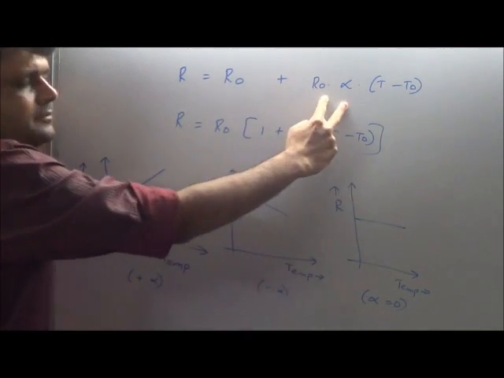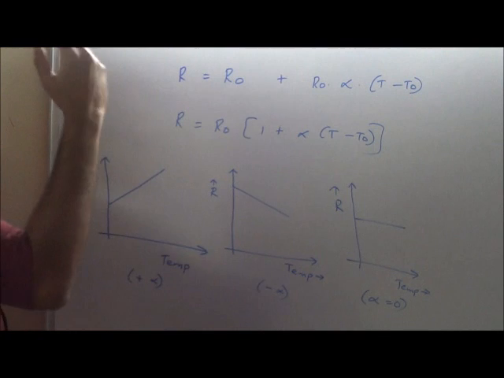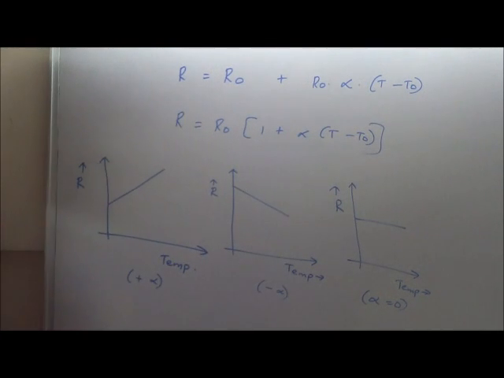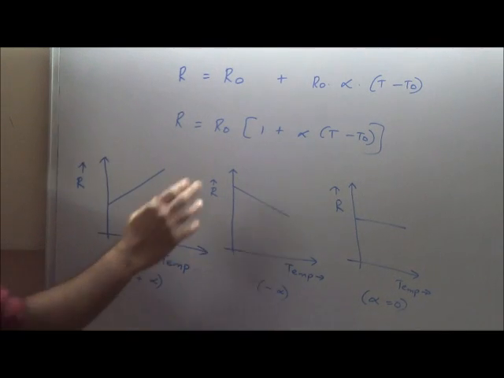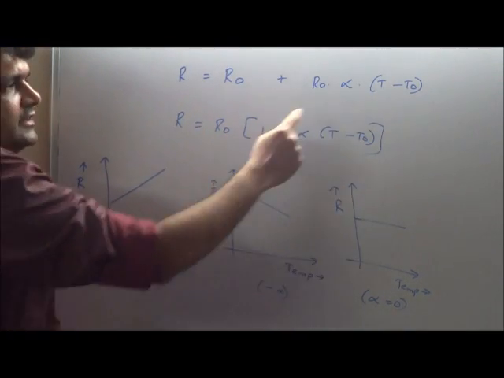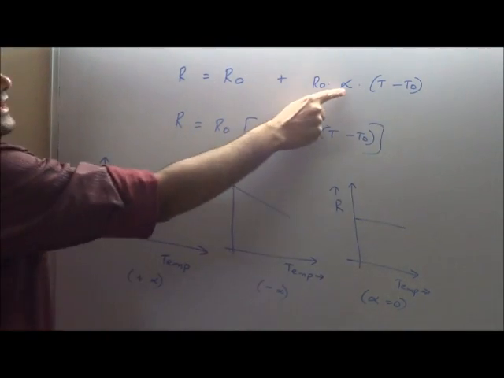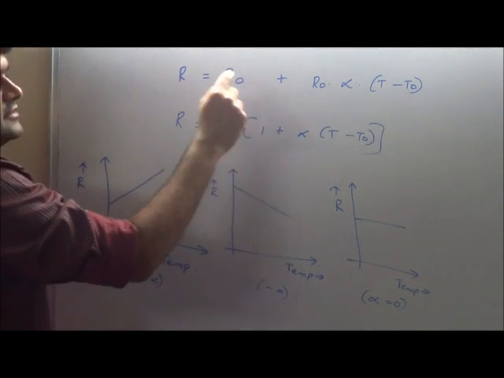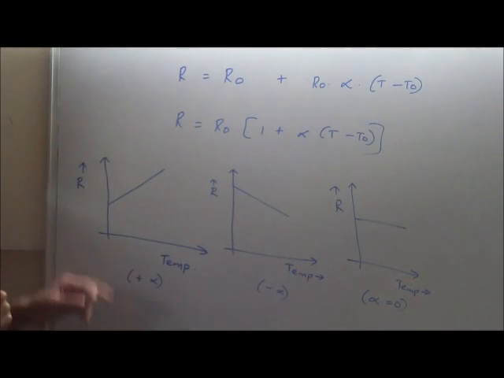Original resistance plus some new part will be the new resistance at a higher temperature T. If alpha is negative for germanium, silicon, graphite, as temperature increases, T is greater than T naught, but alpha is negative, so original old resistance minus some part will be the new resistance. New resistance will be lower.